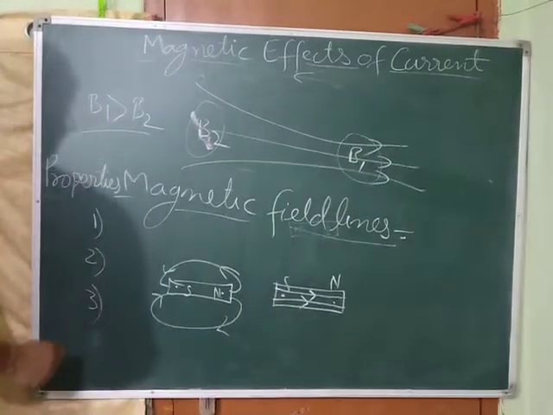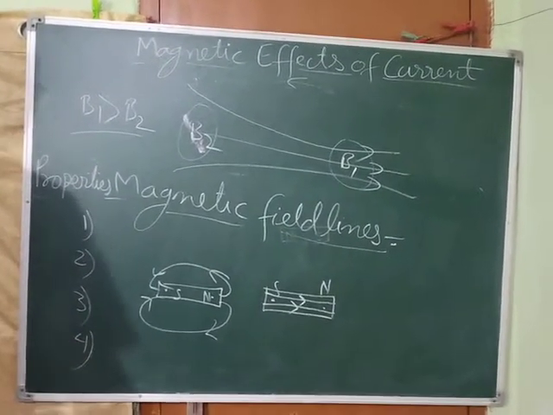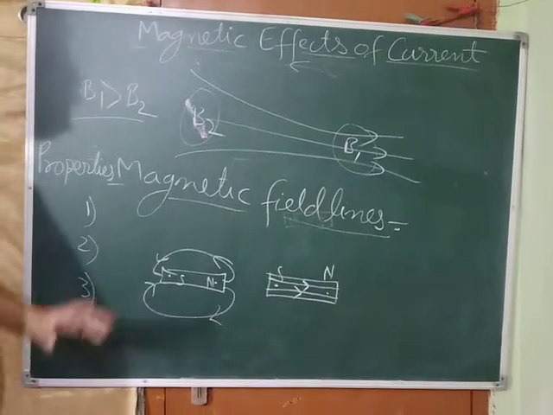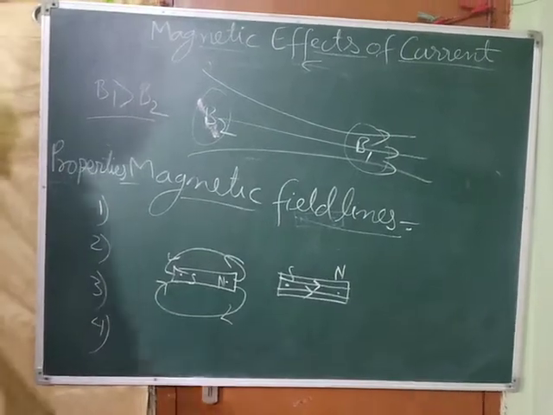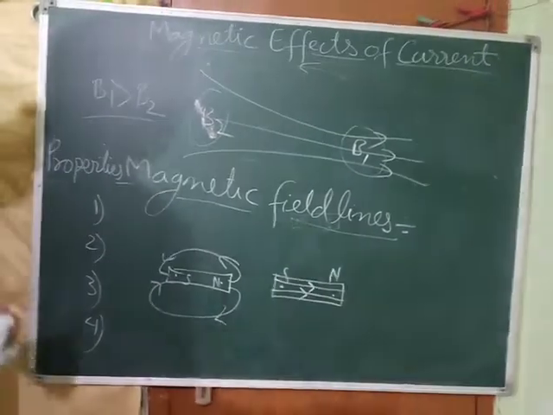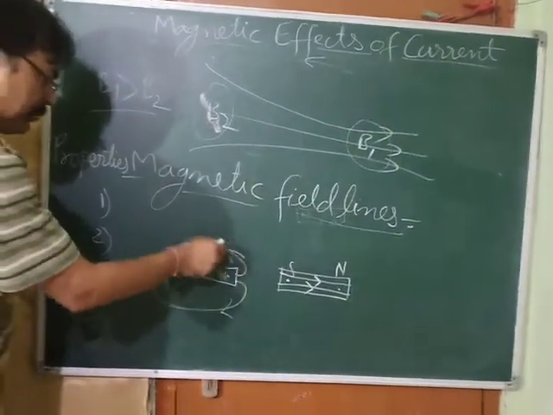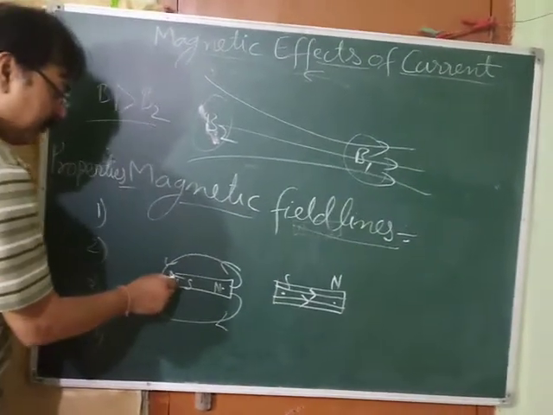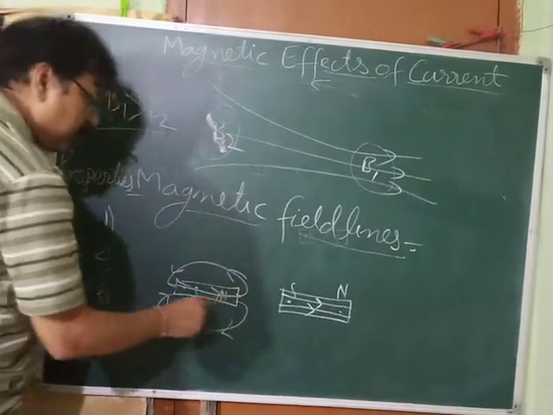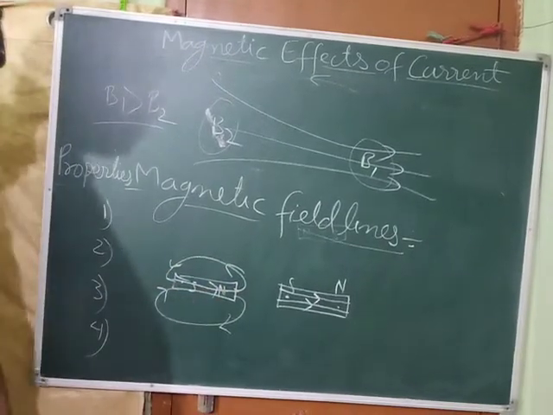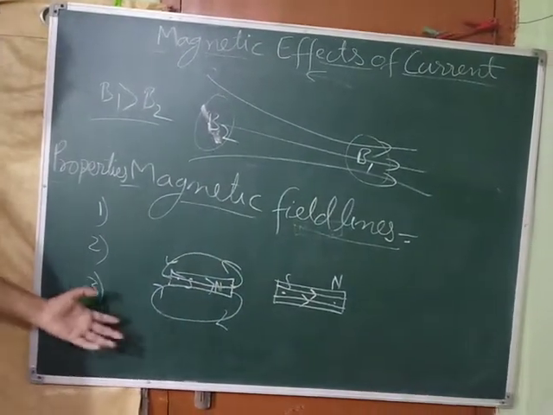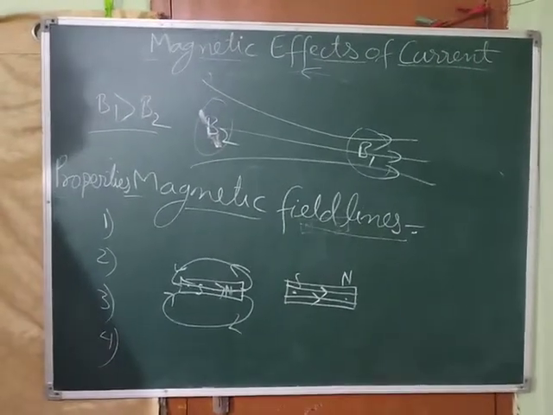Next, the fourth one. Magnetic field lines form closed loops. They form closed loops like this. See, outside the magnet they go from north to south, and inside the magnet they go from south to north. So it is forming a closed loop or not? Okay. So next you can write, magnetic field lines form a closed loop.